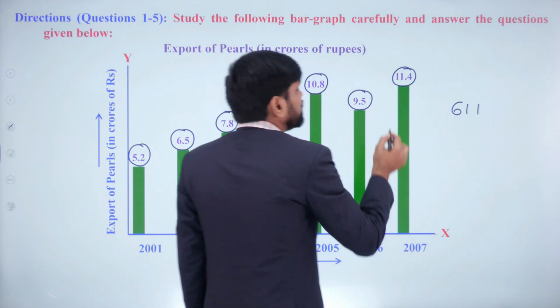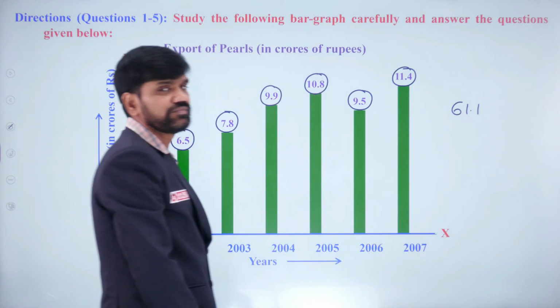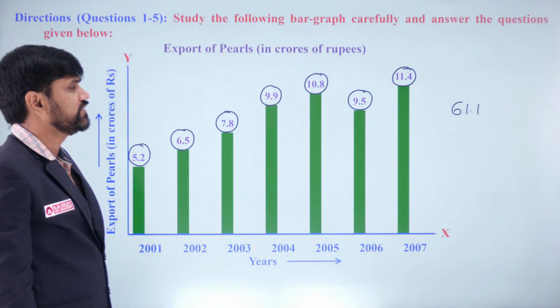Totally 611. As you have the decimal after one place, the total is 61.1 crores.